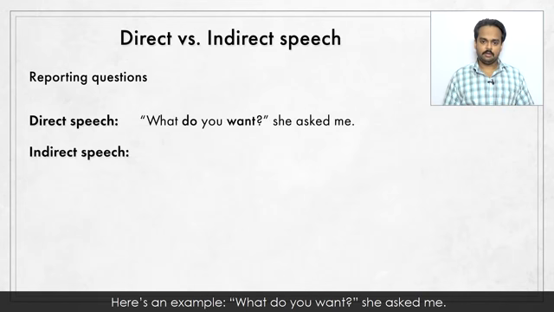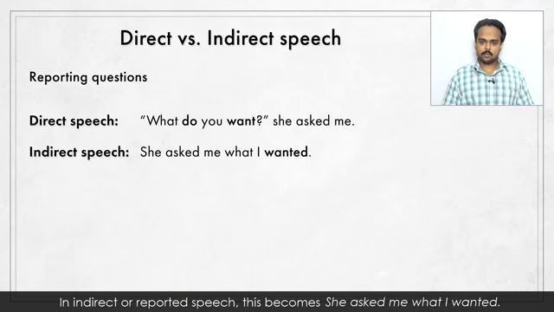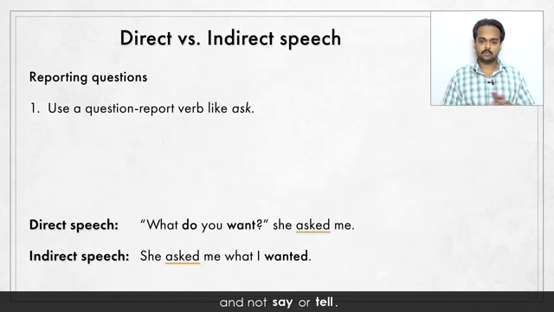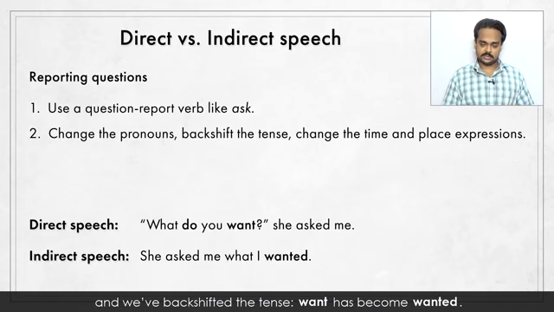Here's an example. "What do you want?" she asked me. That's the direct speech question. In indirect or reported speech, this becomes, She asked me what I wanted. The first thing to notice here is that we've used the reporting verb ask and not say or tell. Second, just like in statements, we've changed the pronoun from you to I, and we've backshifted the tense.